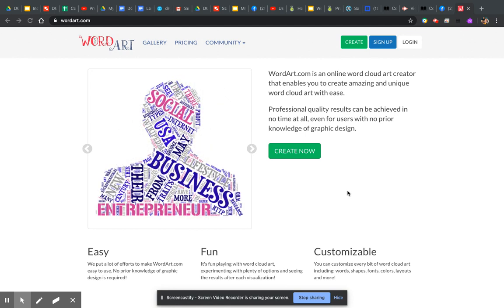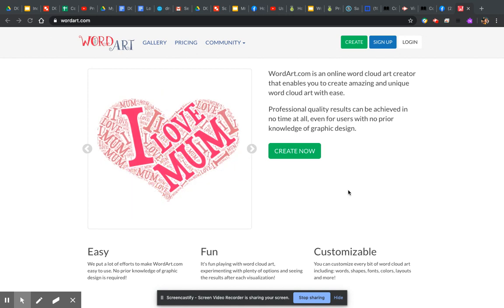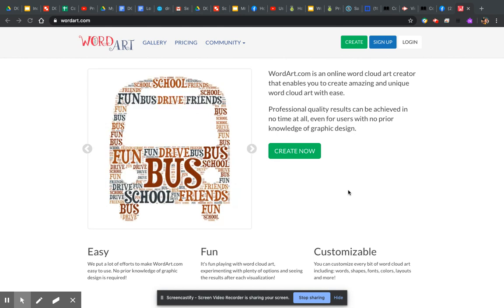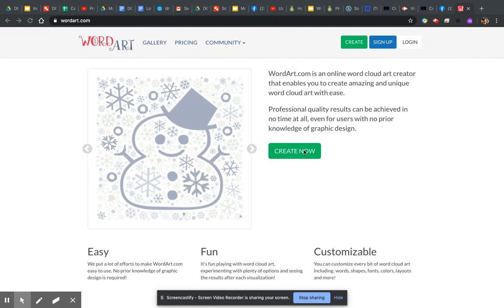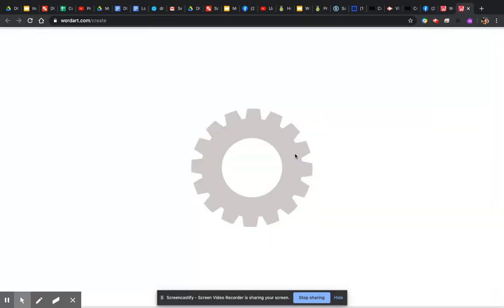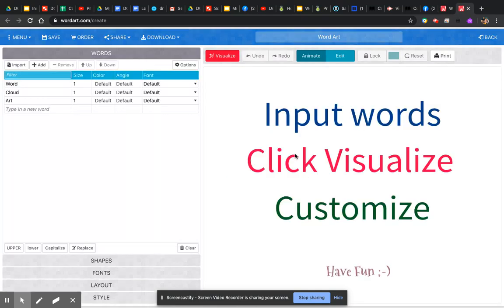As you can see, there's some samples flashing through here. Different words are bigger than other words, and you can change the colors, and I like it because it all forms a shape and the shapes are there for you to choose. So I'm going to show you guys how to do that. You start by clicking on create now, and a new tab will open. Takes a second to load, but it's kind of confusing because there's a ton of different stuff. So I wanted to show you guys how to do that.